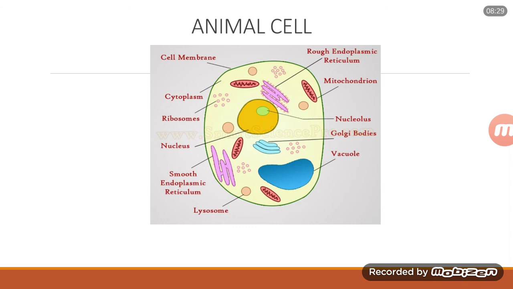Fine. And most important, what you can see is that they have labeled vacuole as dark blue in color. And can you compare the size of vacuole in animal cell and the slide in which we had seen a plant cell? Yes, in case of animal cell, the vacuole is very small, isn't it?